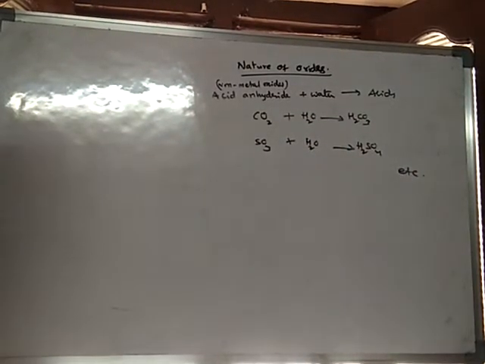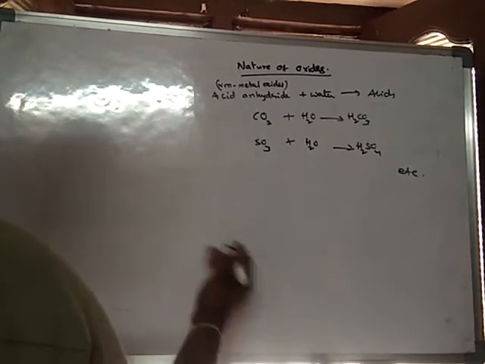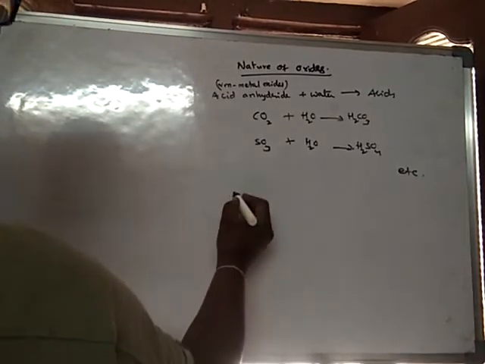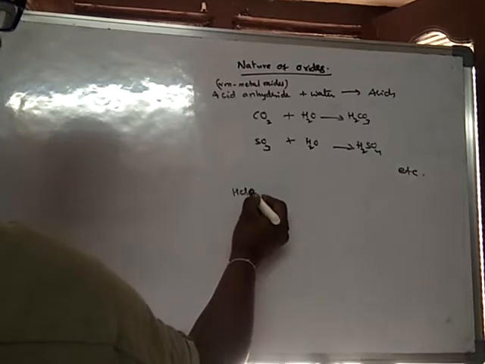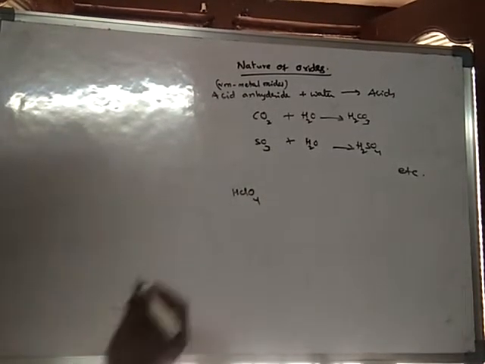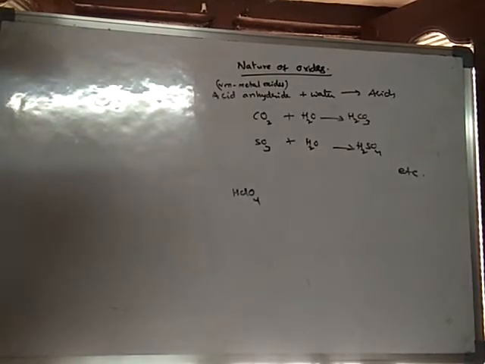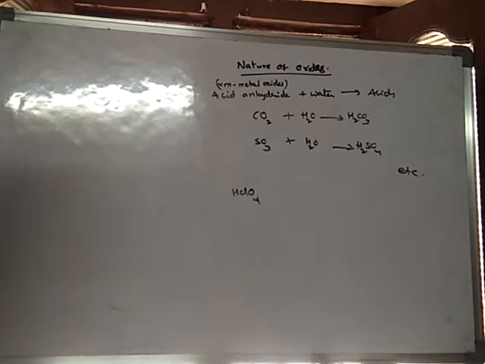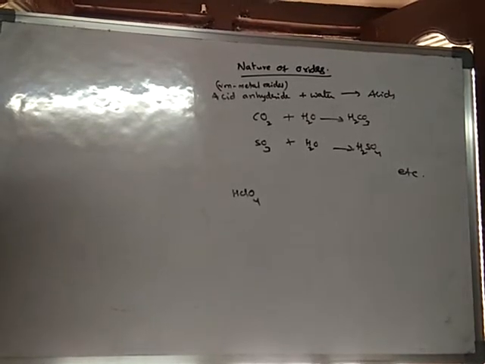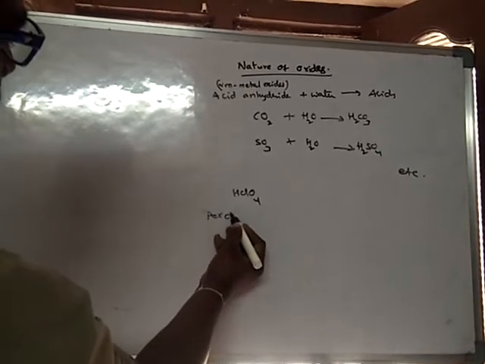In the same way, if you remove water from any acid, for example HClO4, which is the strongest known acid, generally called perchloric acid.